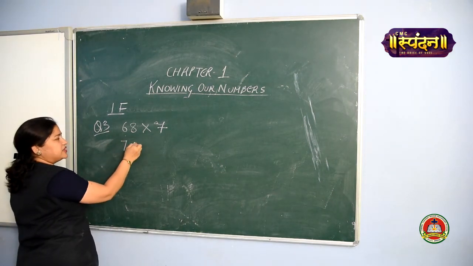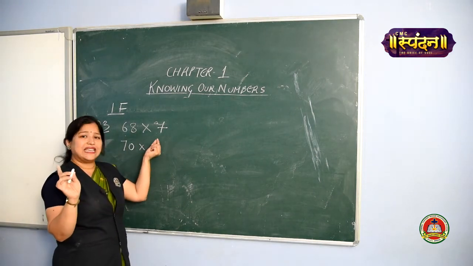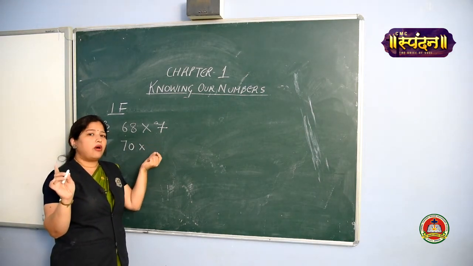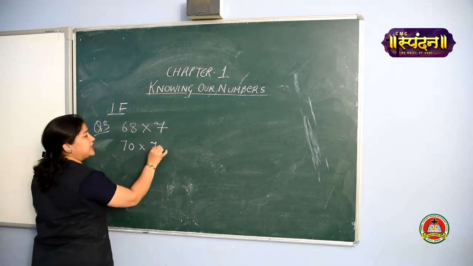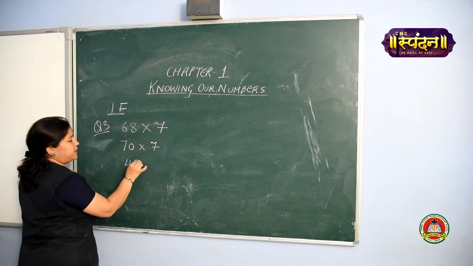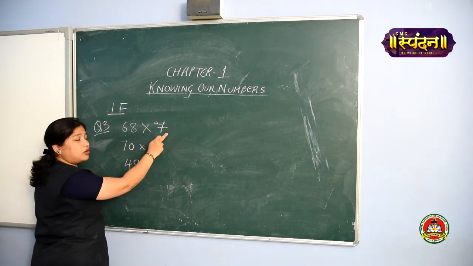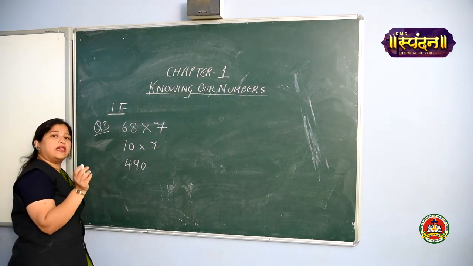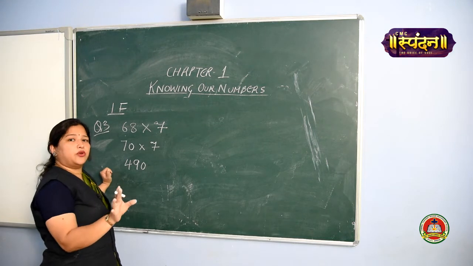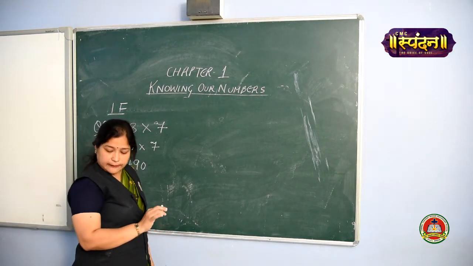That becomes 70. And 7, single digit. Remember, girls, whenever we have a single digit, we don't round off, we write the same value while finding the product. 70, when you multiply with 7, the answer will be 490. Remember this rule which I told you. We are not going to round off 7. Single digit numbers are never rounded off whenever we are finding the products. Clear? Okay, let's see the next question.